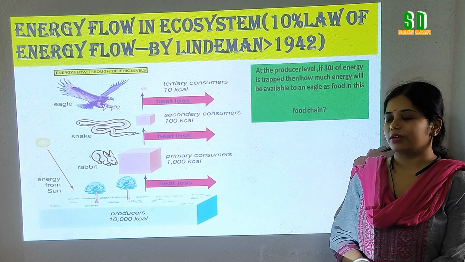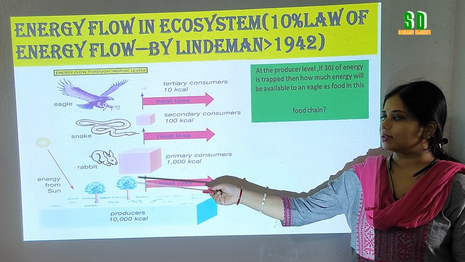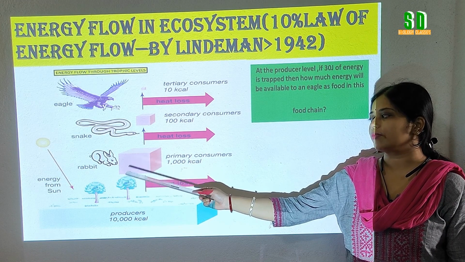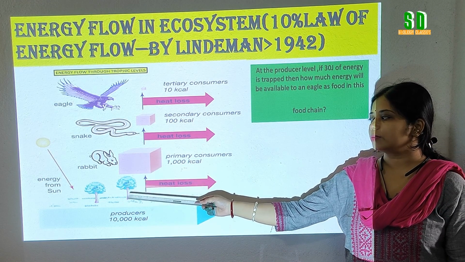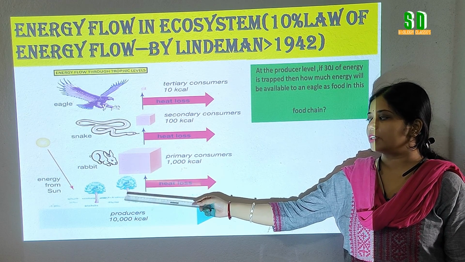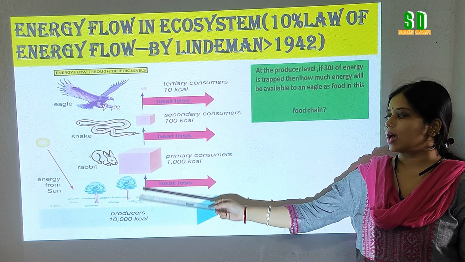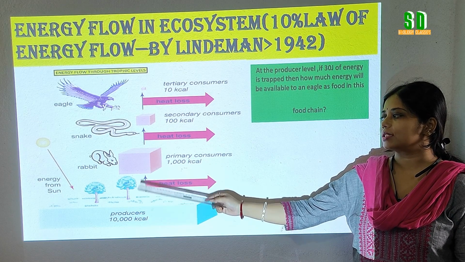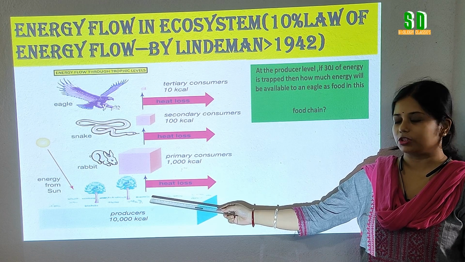The main source of energy in an ecosystem is sunlight. Of the sunlight that comes to the earth, only 50% is used as photosynthetically active radiation, or PAR. Out of this PAR, only 2 to 8% is utilized by green plants for photosynthesis, and by the process of photosynthesis, green plants or the producers change solar energy into food energy or chemical energy.